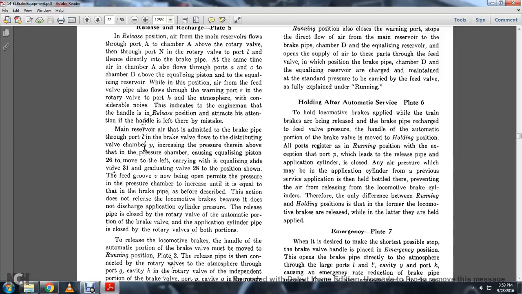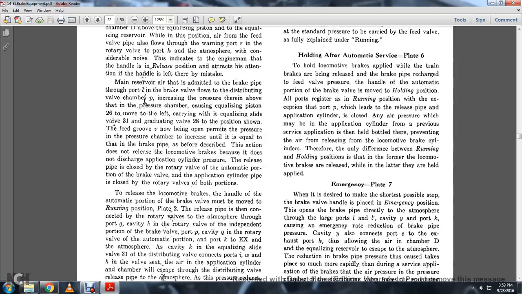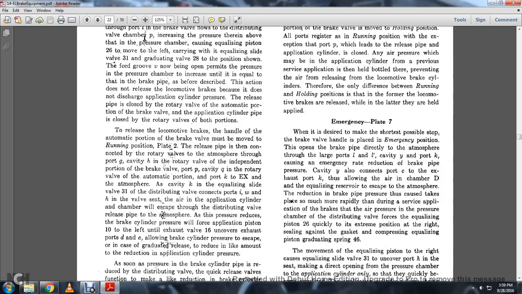This action does not release the locomotive brakes because it does not discharge the application cylinder pressure. The release pipe is closed with the rotary valve with the automatic portion of the brake valve. The application cylinder pipe is closed with the rotary valve with both portions. To release the locomotive brakes, handle with the automatic portion of the brake valve must be moved with the running position, plate 2, with the release pipe connected to the rotary valve of the atmosphere through